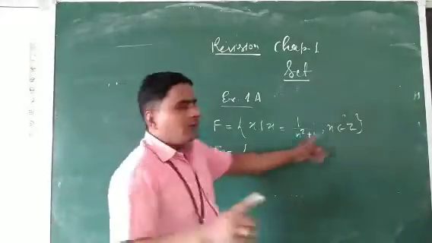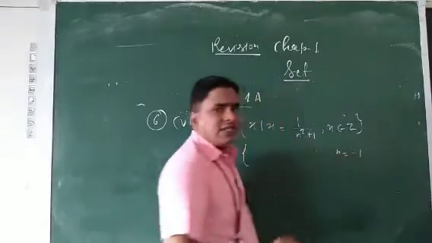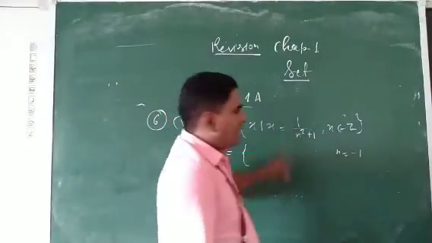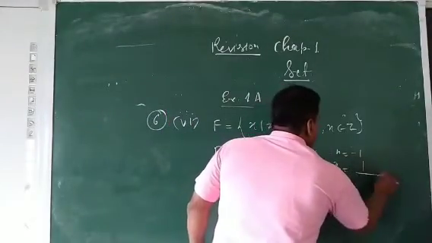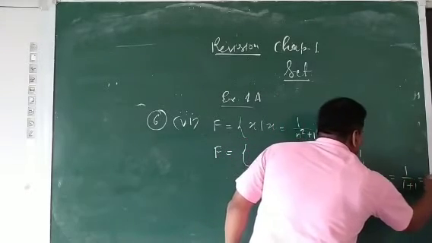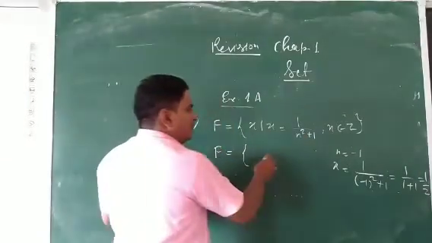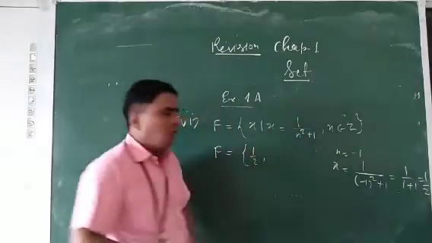So first we will take n is equal to -1. What is the value of x? x is equal to (-1) square plus 1, so 1 plus 1, that is 2, so 1 by 2. The first value is 1 by 2.